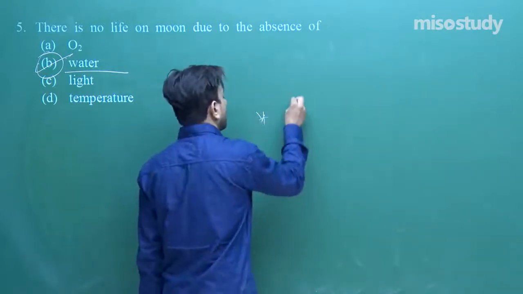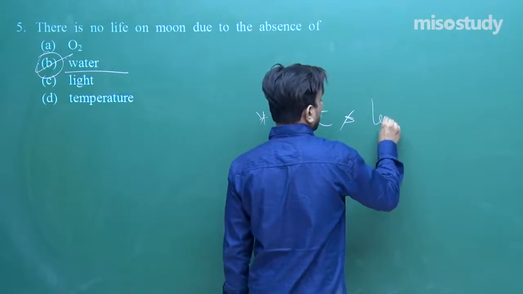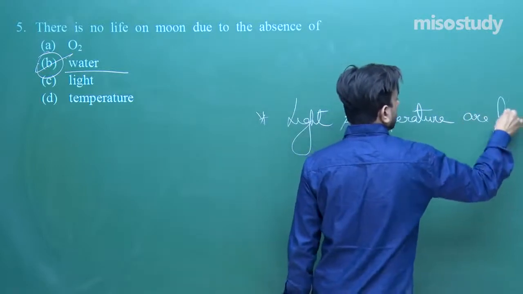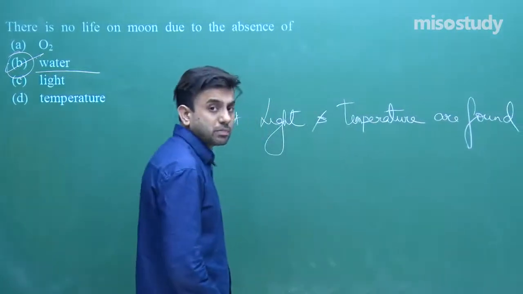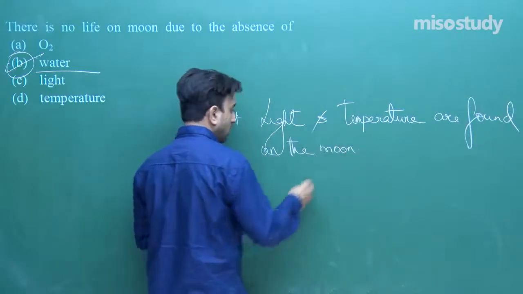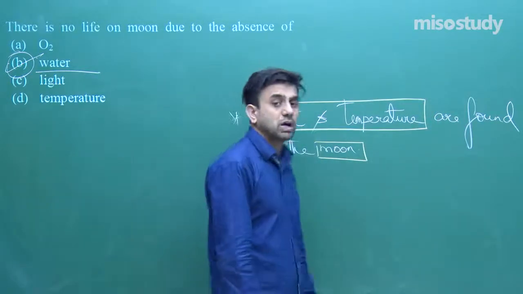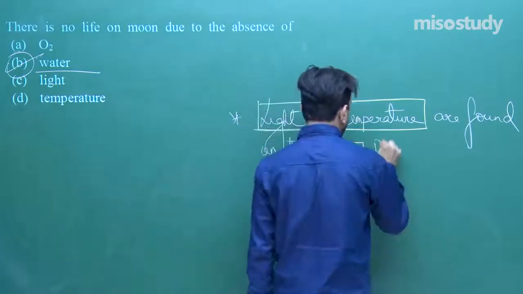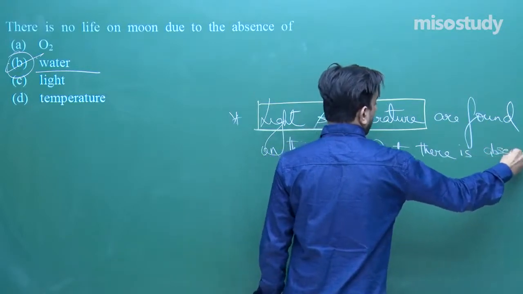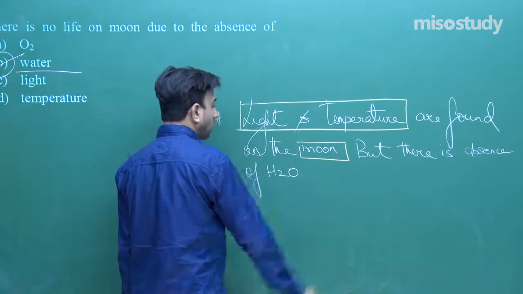Light and temperature are found on the moon, but there is absence of water.